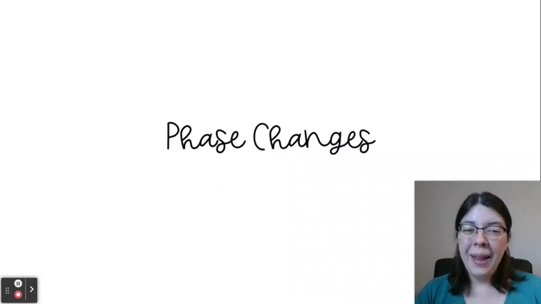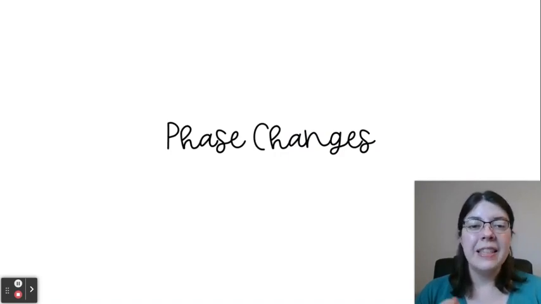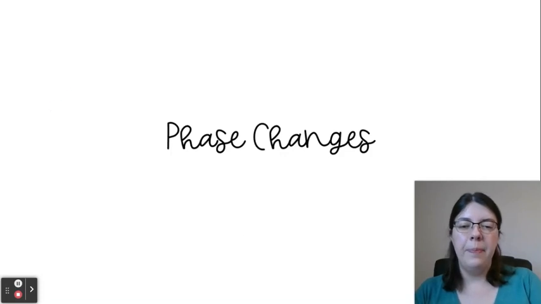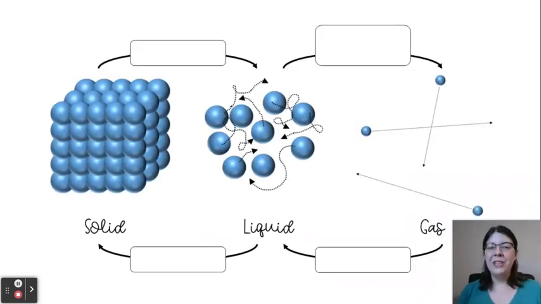Okay, so while we have those states of matter, we also need to think about how we change. So remember, chemistry is how matter changes. So one way we can have matter change is the phase or the state that it is in. Okay, so with phase changes, we can move between being a solid, a liquid, and a gas, usually by changing the amount of energy or heat that we put into a substance.